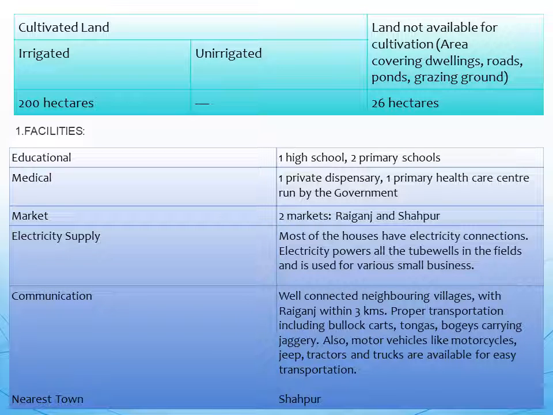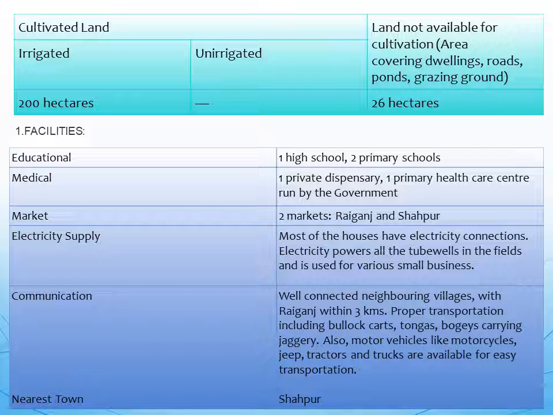Land use in hectares: here you have cultivated lands. So irrigated 200 hectares and unirrigated you don't have that land. Land not available for cultivation, area covering dwellings, roads, ponds, grazing ground: we have 26 hectares.